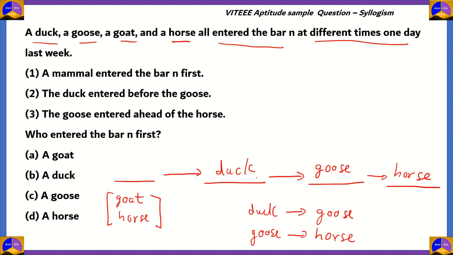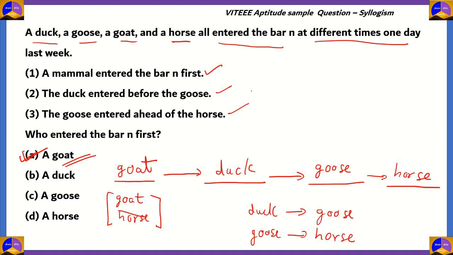Because it's in this way that we can satisfy both conditions 2 and 3. So that means in order to satisfy the first condition, the animal that first entered the bar N has to be a goat. So therefore, option A, a goat, is the correct answer.